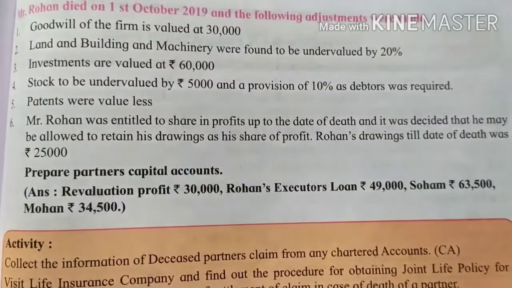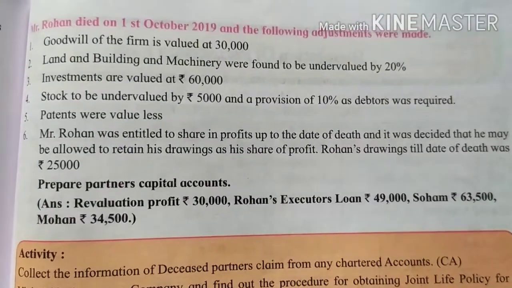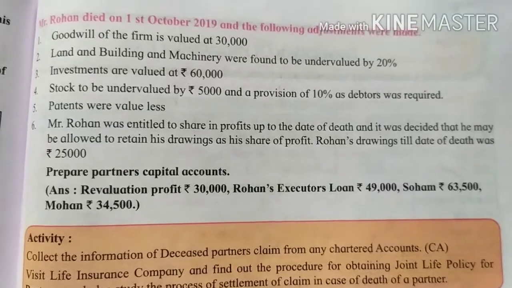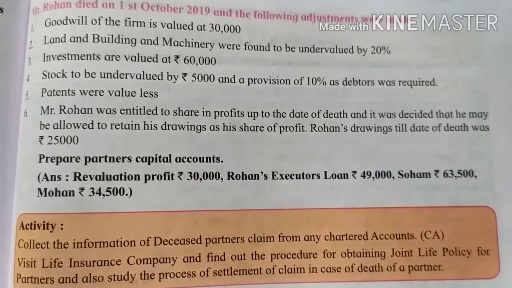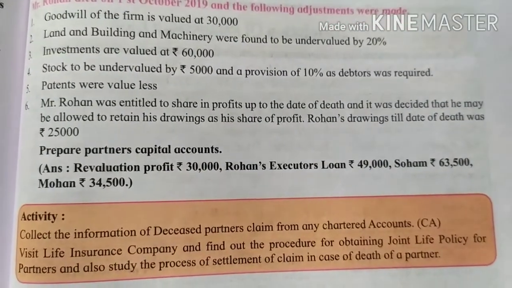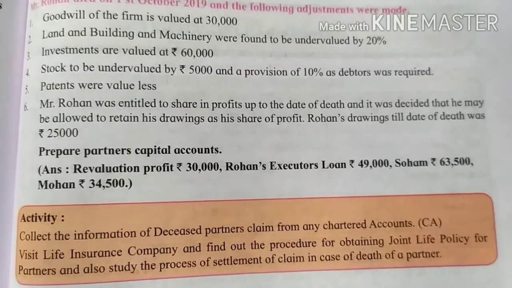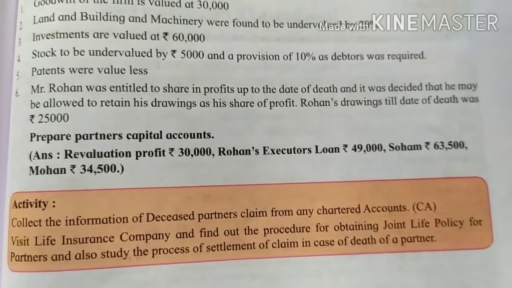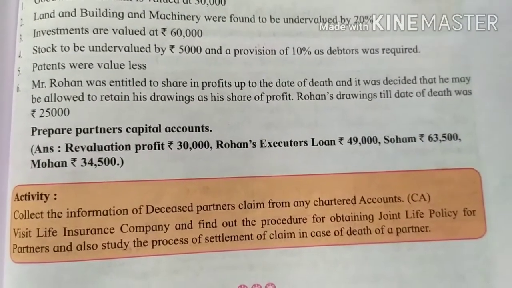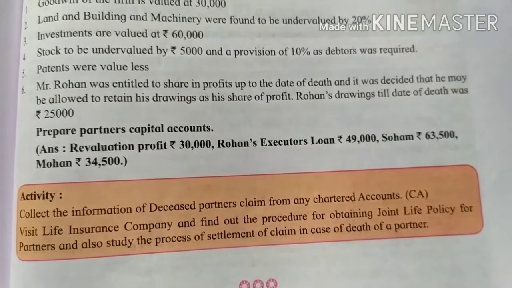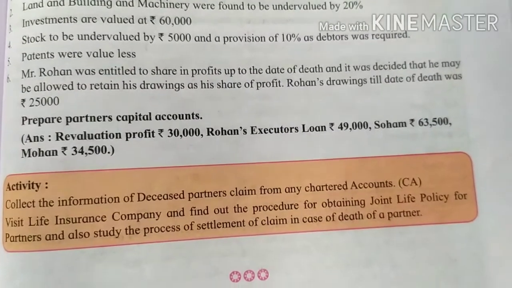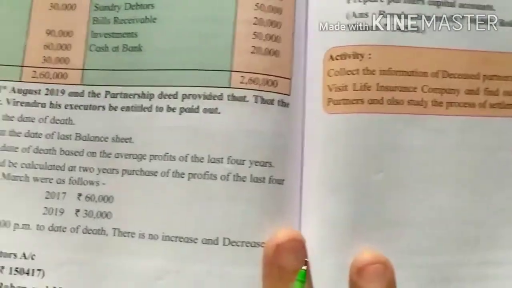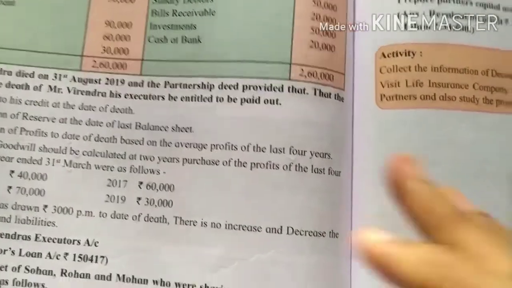Mr. Rohan was entitled to share in profits up to the date of death, and it was decided that he may be allowed to retain his drawing as a share of profit. Rohan's drawing till date of death was rupees 25,000. Means here the drawing and the profit till the date of death is equal. So Rohan's drawing was 25,000, so his share of profit also will be 25,000. Okay, so now we will start solving the sum.